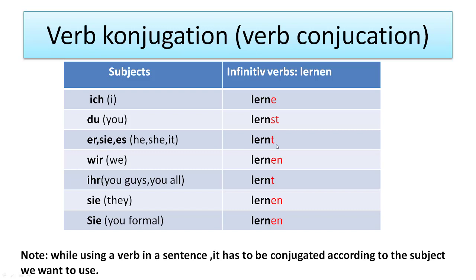For er, sie, es we add t, lernt. For wir we add en, lernen. Here ihr, you guys or you all, we add t after the verb stem, lernt. For sie, we add en, lernen. For formal Sie, we add en again, lernen.